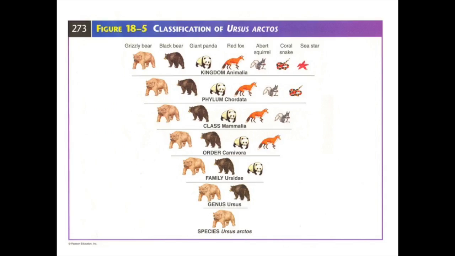To look at how we can classify a polar bear, we can look at the following. We can see that all of the animals at the top belong to kingdom Animalia. Then they're divided into chordates, those that have a backbone. And then the mammals, which would have fur and be able to produce milk for their young. And then order Carnivora, the carnivores. And then we get down to just the bears in family Ursidae. And then two types of bears in genus Ursa. And then finally the polar bear, looking at the Ursa arctos.